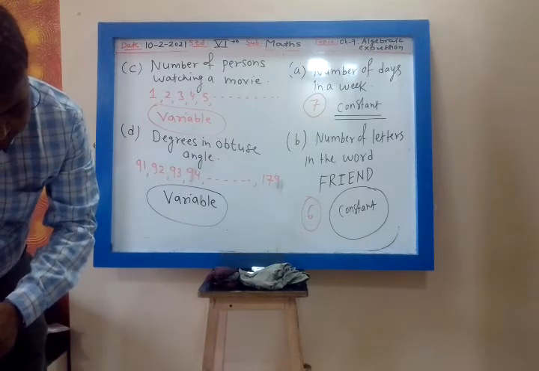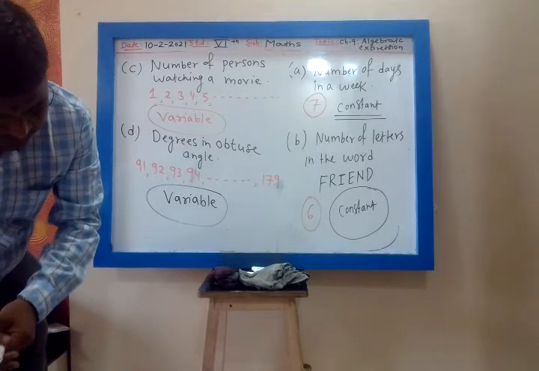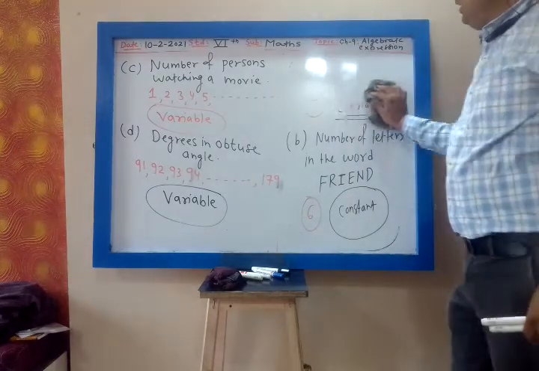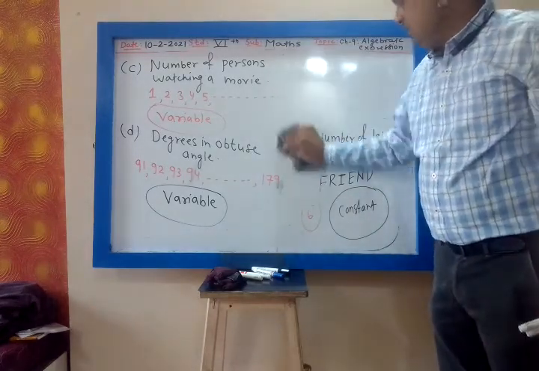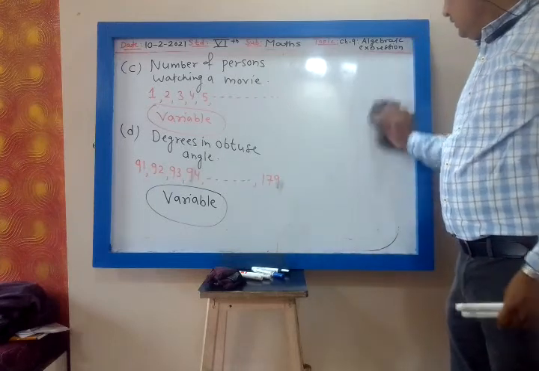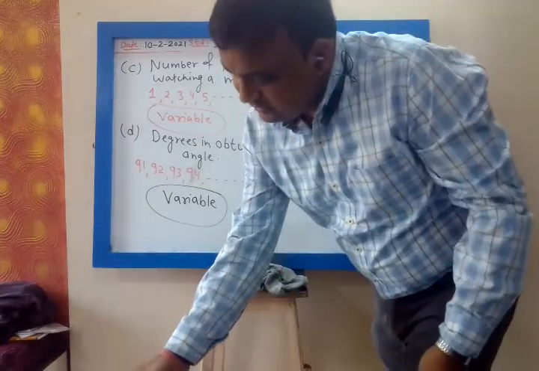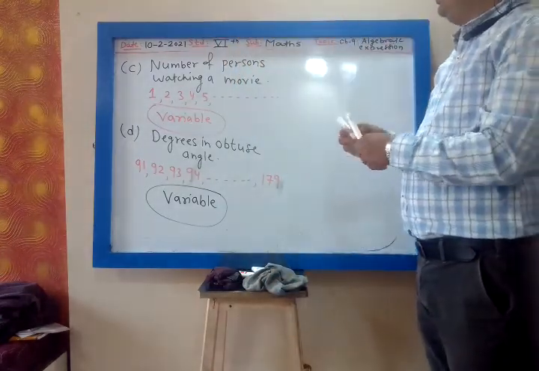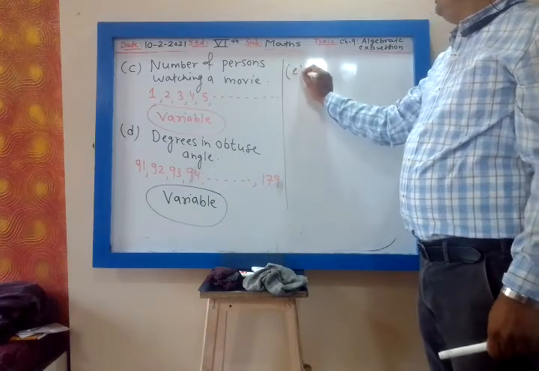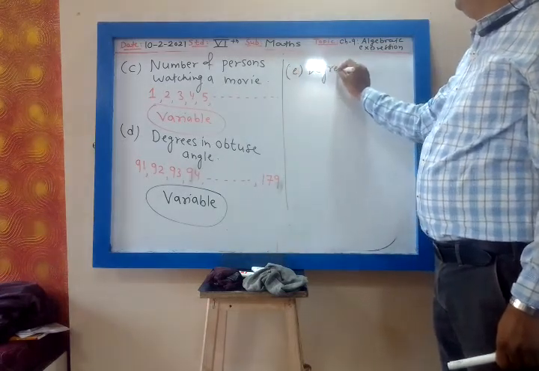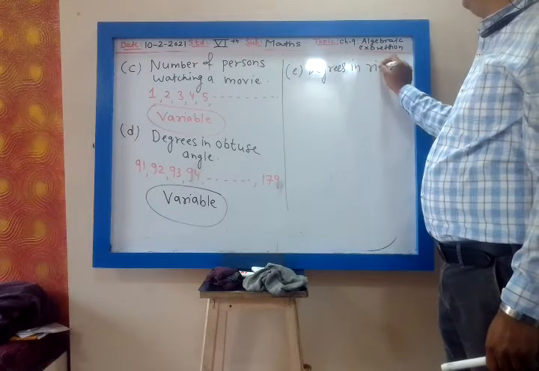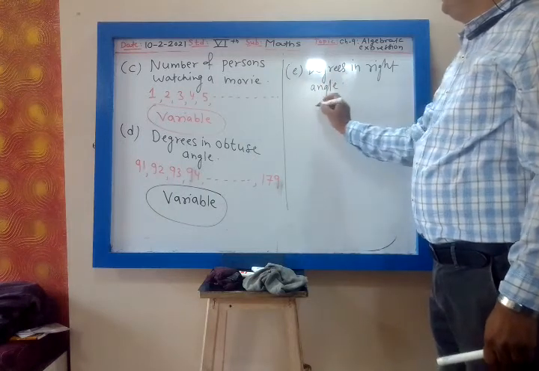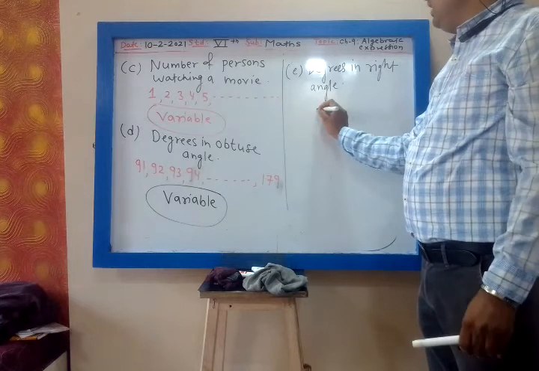Then E, degrees in a right angle. What is the value of a right angle? 90 degrees.